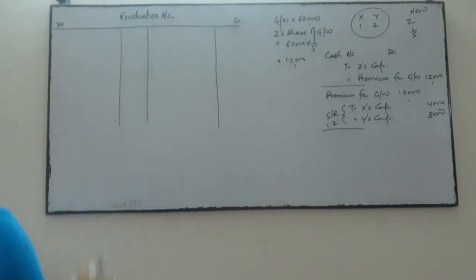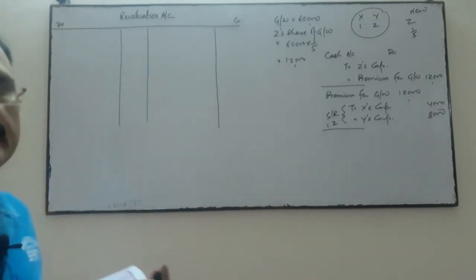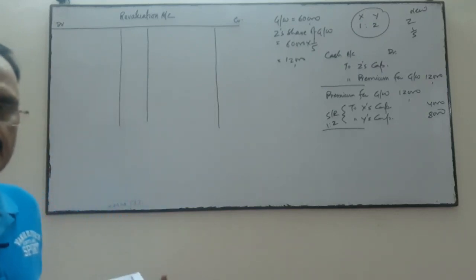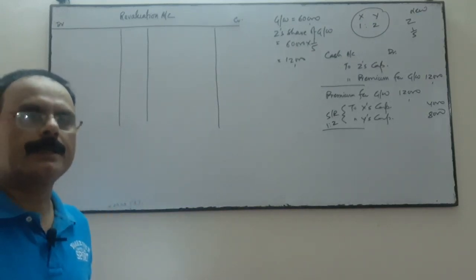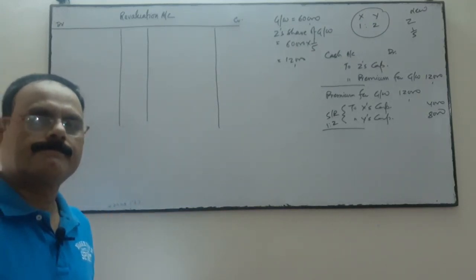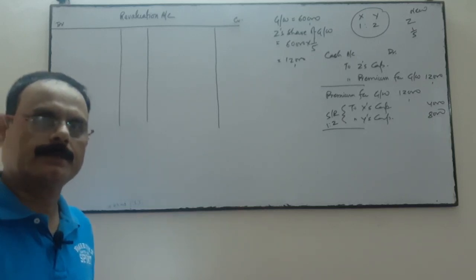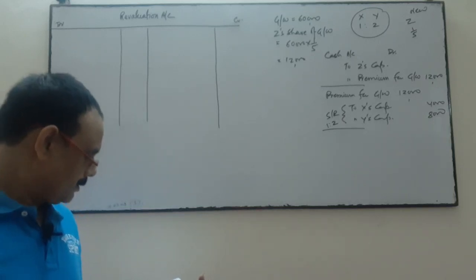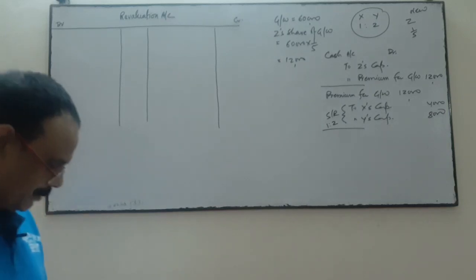This side we write loss, this side we write gain. So revaluation account is a which account, personal, real or nominal? It's a nominal account.